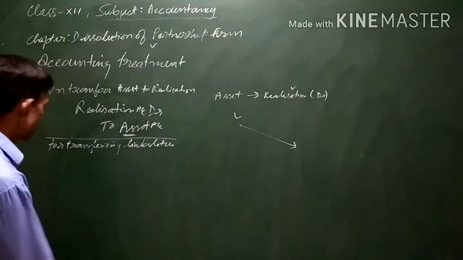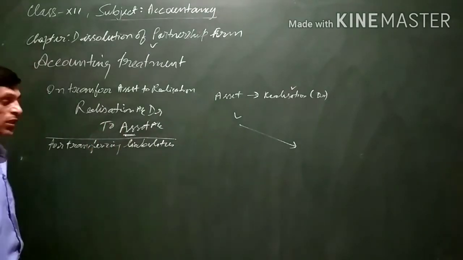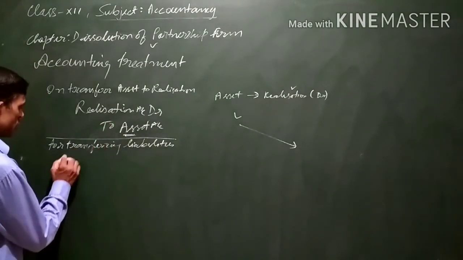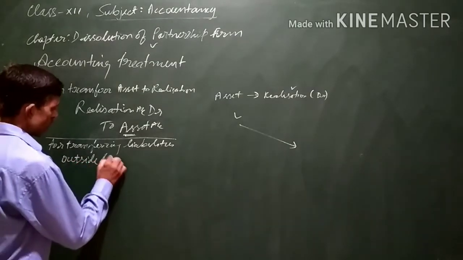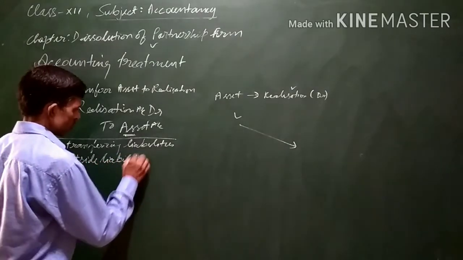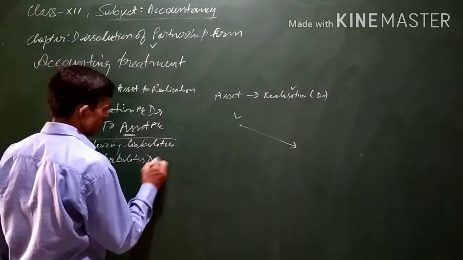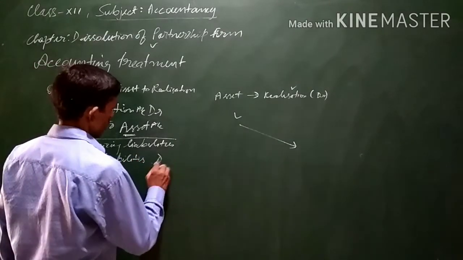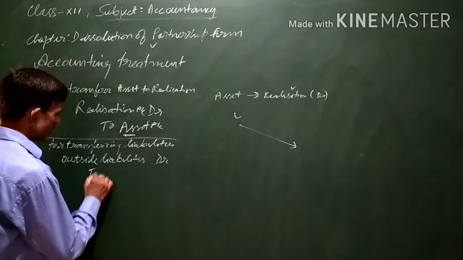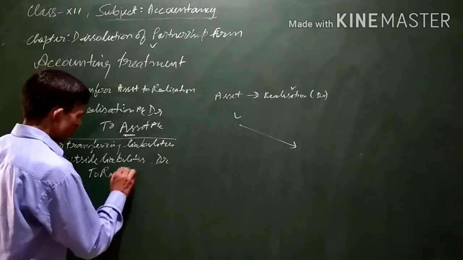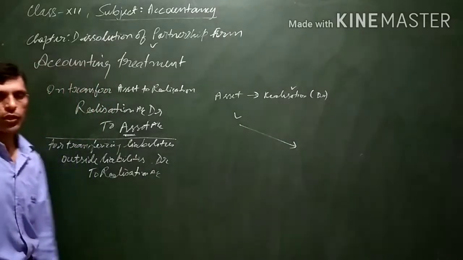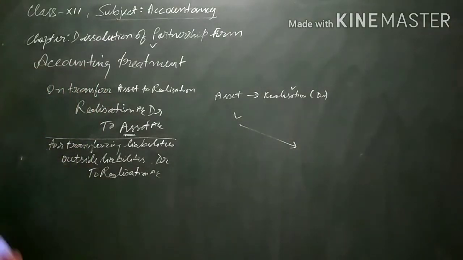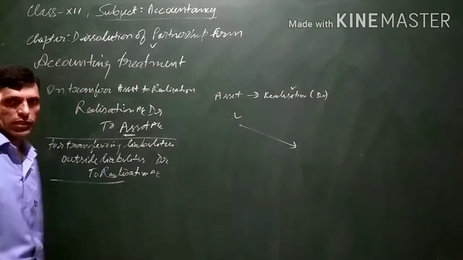So all outside liabilities will be debited and realization account will be credited. This is the entry for transferring liabilities to the realization account.